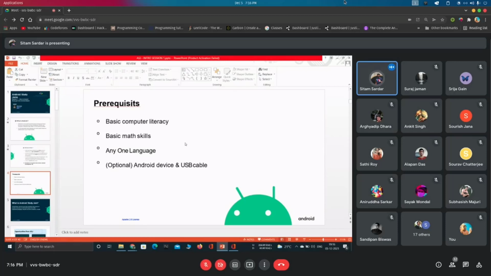In this course we are going to use Kotlin, and I will also give you an overview of how you can learn Kotlin and the basics. Later, when you start making apps, you will need either a physical device or an emulator to test the app. I will show you all that later, so no issues.